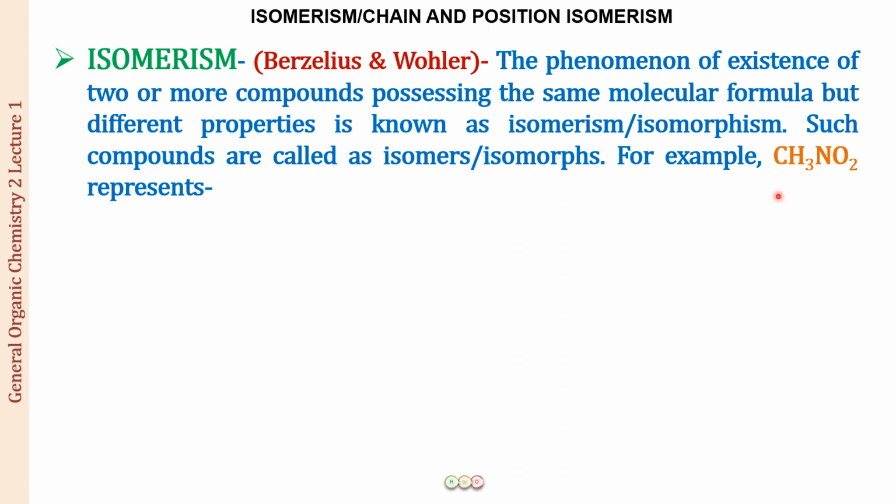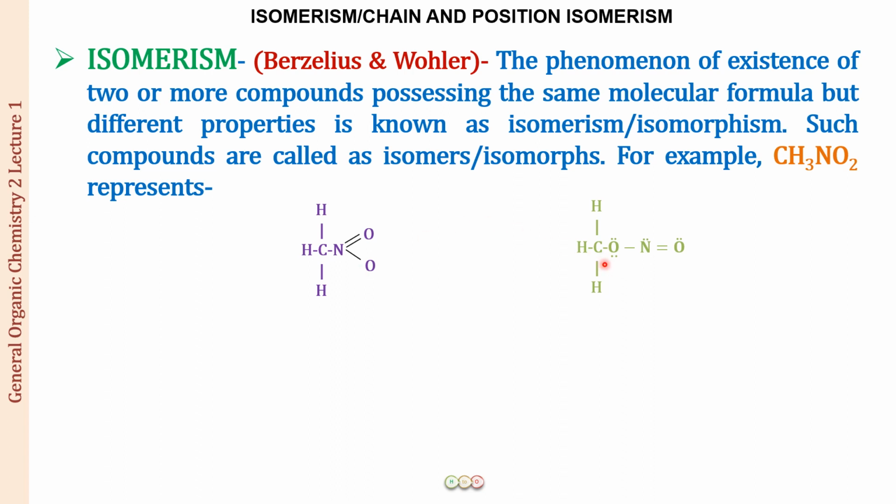If I have a packet on which I have written CH3NO2, and another packet on which I have written CH3NO2, you will not be able to identify that these two are different things. But if you open that packet, you will see one structure is like this, and the other structure is like this.